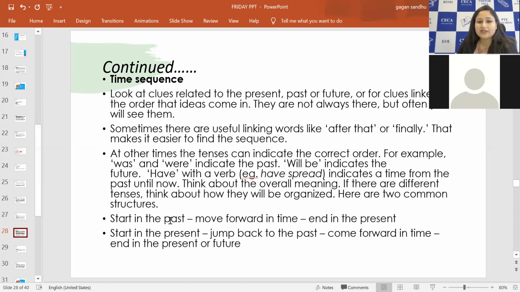Another way is to simply see if there are any years mentioned, or any time zones mentioned like BC, AD, or centuries. If there are years mentioned, you have to order the events year-wise. So maybe 1954, then they're talking about 1962, then there is 1970. So we know there is a sequence given year-wise. And words like after that, finally, help you find the sequence more appropriately.